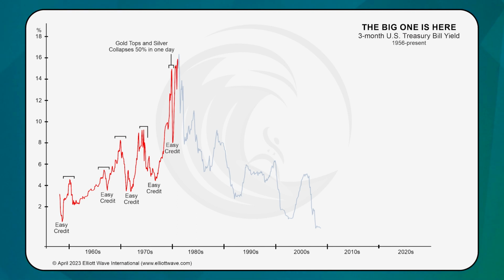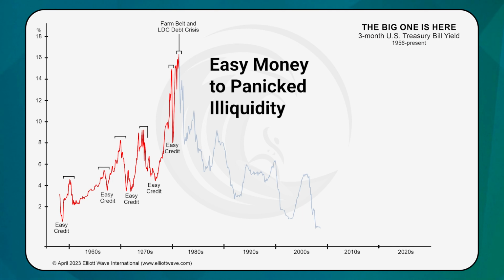Yields plunged to an easier credit level, then moved almost vertically up to the May 1981 all-time high at 16%. The damage done by the yield cycle this time included crises in the Farm Belt and LDC debt. So again, the cycle from easy money to panicked illiquidity had become recognizably clear.